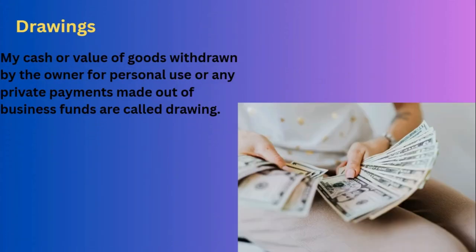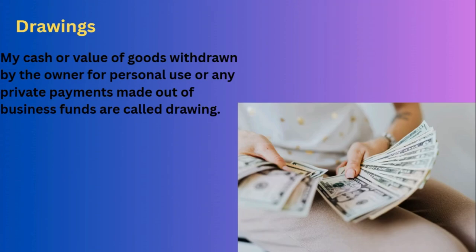Next one is drawings. See, drawings is the owner's personal use. The owner is taking some amount from their business. See, you are running a shop, and by evening you need 2000 rupees from your shop. You don't have money in your hand. Today the transaction was 10,000 rupees, so you take 2000 rupees for your personal use.